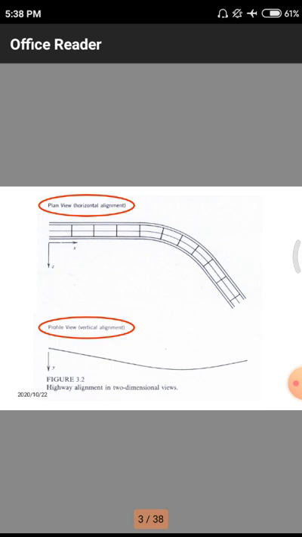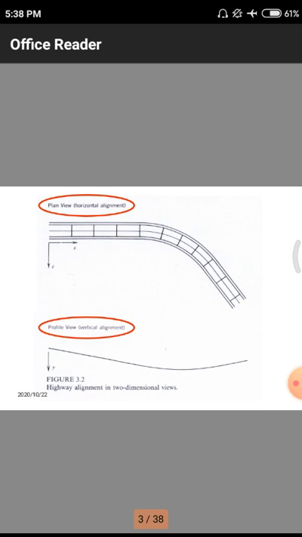In this example we have to observe many things. Why? Because these two are the top view and front view of a particular road having a horizontal alignment and a vertical alignment. Horizontal means with respect to the x axis, vertical means with respect to the y axis. Here we are having a particular road with different sections, that means 1 2 3 4 5 6 7 8 9 10. Here we are observing 10 sections of a particular road with lines.